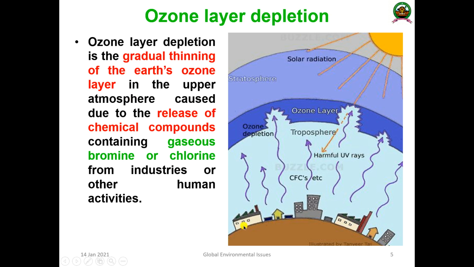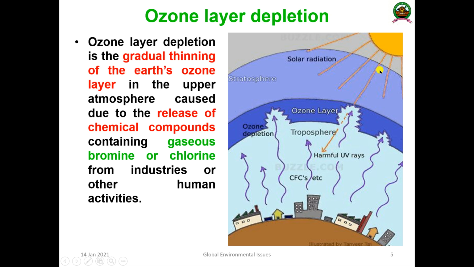So this is your earth, and there are a lot of industries and agricultural practices, a lot of industrial practices that release a lot of carbon tetrachloride or chlorofluorocarbon, all such kinds of things. So this is going and penetrating to the ozone layer. You know that this is creating holes in the ozone layer near the troposphere or stratosphere, okay. Then what will happen, the holes will be created here, and through those holes the sunlight or solar radiation directly penetrates to the earth.